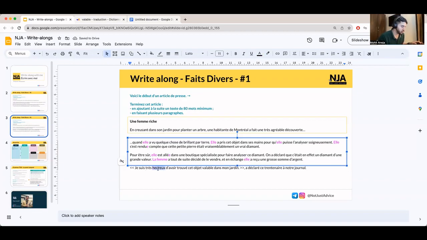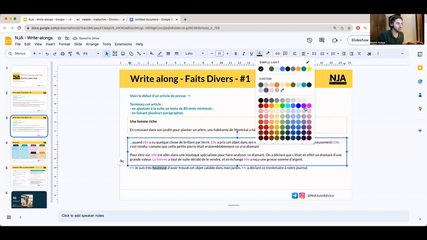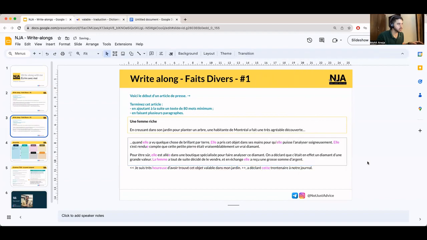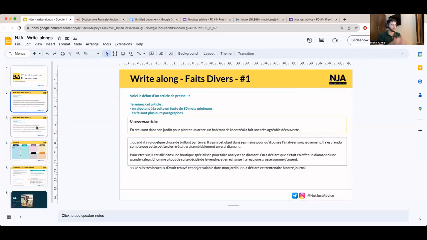Je suis très heureux, non, heureuse. Je suis très heureuse because I want to say that whatever I'm referring with je is a feminine gender, ok? Je suis très heureuse d'avoir trouvé cet objet valable, which is useful. Cet objet valable means the useful object in my garden. A déclaré ce trentenaire? Non. Cette trentenaire. Un autre journal.